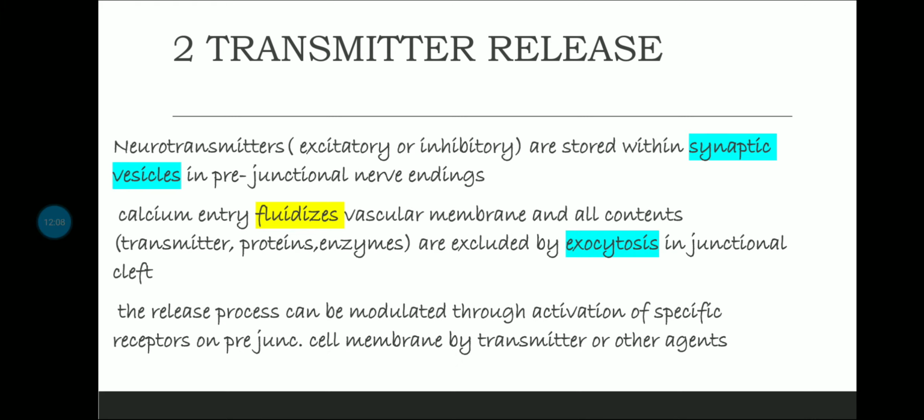Now the release process can be modulated, okay, it can be altered, through activation of specific receptors on pre-junctional cell membrane by transmitter or other agents. So basically in the pre-synaptic pre-junctional cell membrane, we are having some receptors, okay, and then the transmitters which are released in the cleft, they again act on those receptors on the pre-junctional membrane, and they can modulate this process, so that either more can be released or less can be released, right?